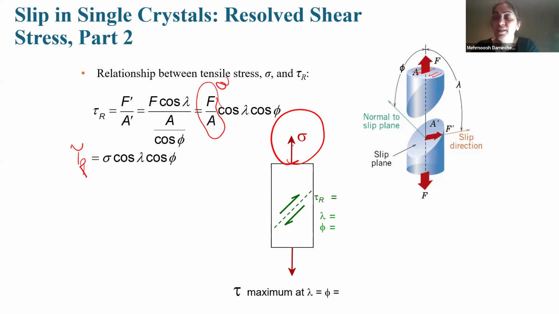Because when we have slip systems, if failure happens or dislocations move because of shear stress, it is exactly in the directions of the slip system. So it's very important for us to find the equivalent stress in those directions, and that will be the shear stress, or resolved shear stress.